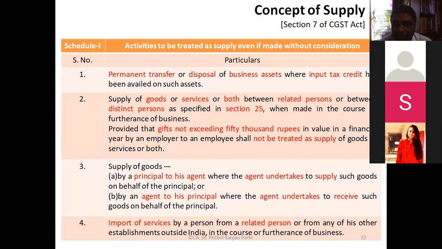There are certain goods on which ITC is blocked. If ITC is blocked, then even if there is a permanent transfer of business asset, that will not be regarded as supply. Understood? So you focus on this part: that input tax has been available, or that particular business asset may be eligible for ITC, but it has not been availed. If it has not been availed, then what will happen? Even if it's a permanent transfer or disposal, and even if without consideration, still it will not be regarded as supply.